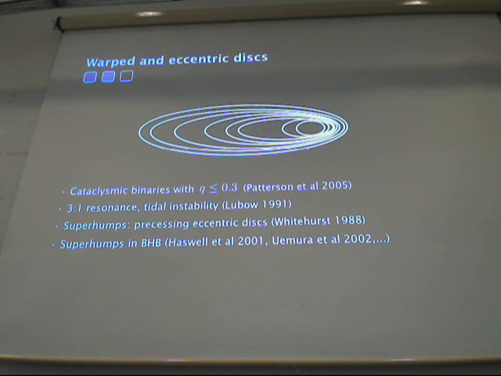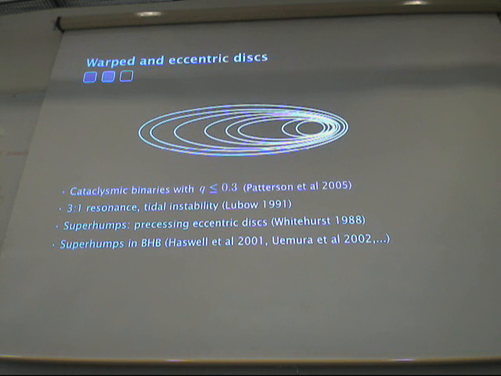Before I go on to the possible observational implications of these results, I'll just summarize my talk. We have seen that global deformations may be common in black hole binaries, and they can propagate as stationary waves of reasonably long wavelength, much larger than the disk thickness. They can propagate to the inner region under a wide variety of conditions, so the coupling mechanism we talked about before may be initiated under a wide variety of conditions.